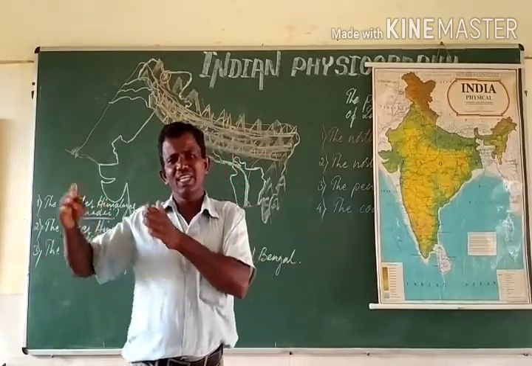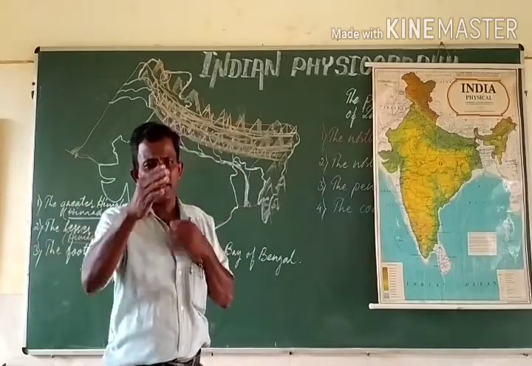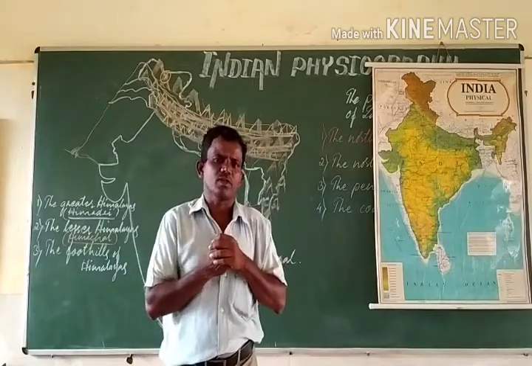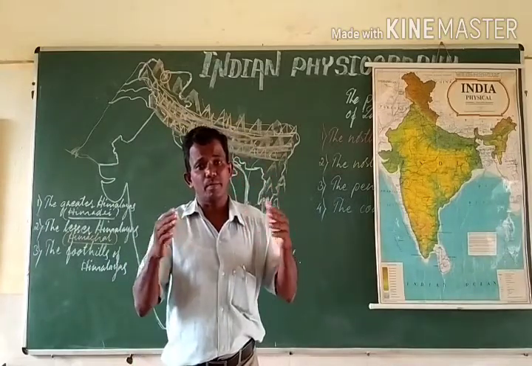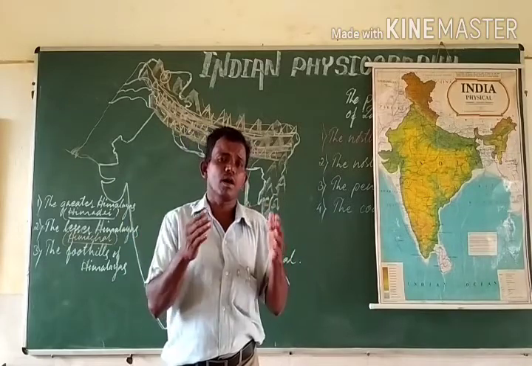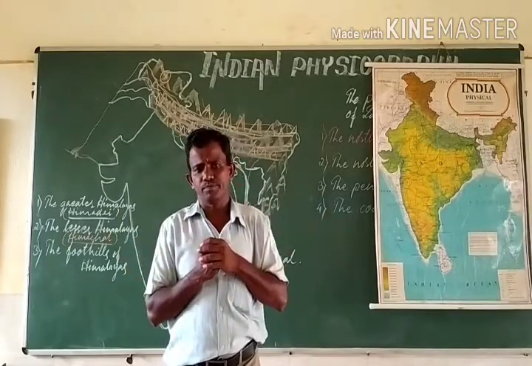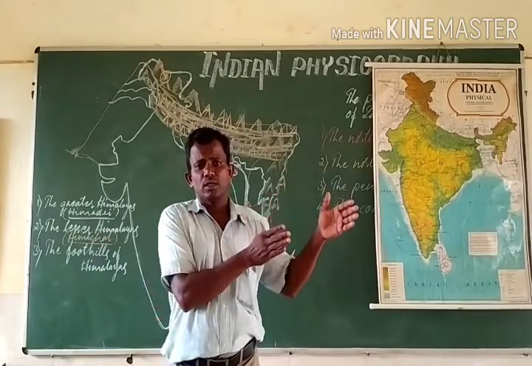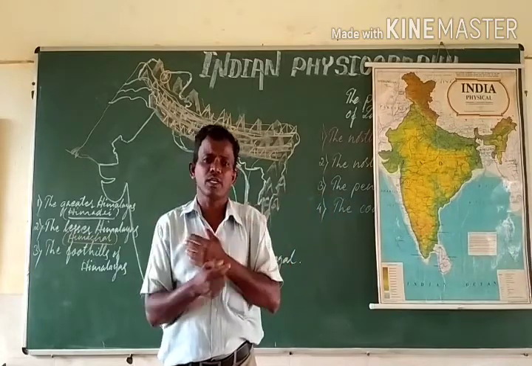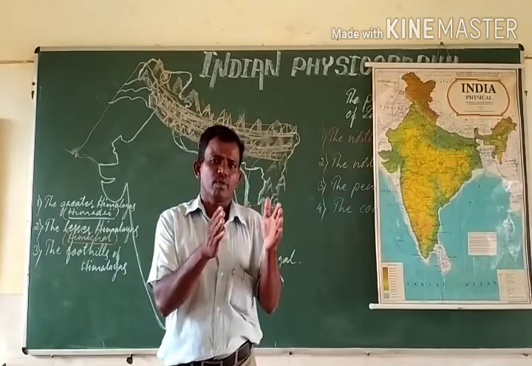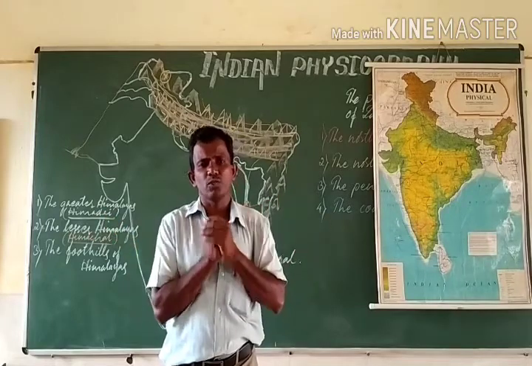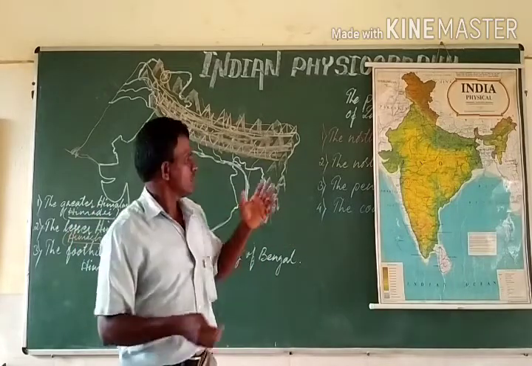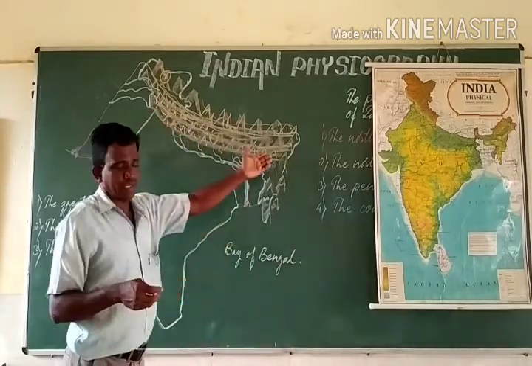Somewhere they are in the form of ranges, or in the series of mountains or hills, but at many places they are far apart from one another. The Shivaliks are quite famous for the flat bottom structured valleys which are known as dunes. So this is what regarding the Himalayas.